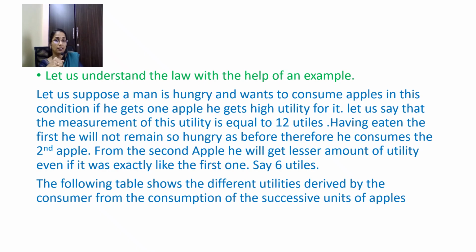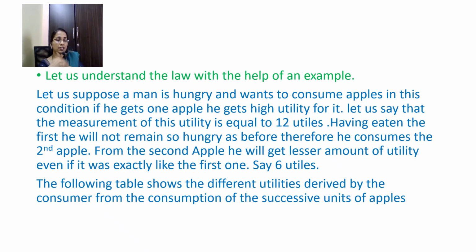That means the second apple gives a lesser amount of utility, even though the apple is exactly the same as the first one. Let us assume that from the second apple he gets a utility of 6 utils.